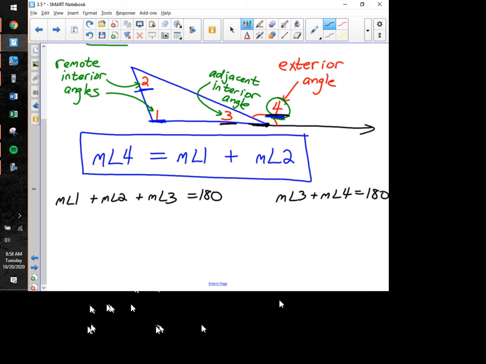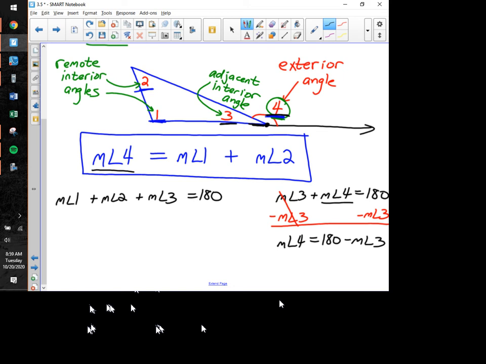If you take a look at what we're trying to prove equal, the left side of this equation within the theorem is the measure of angle 4. I see that right here. So I'm going to isolate that by subtracting the measure of angle 3, which is a number, I just don't know what it is, from both sides of this equation. Those terms cancel, and we get the measure of angle 4 is equal to 180 minus the measure of angle 3. That's as much as we can do with that.